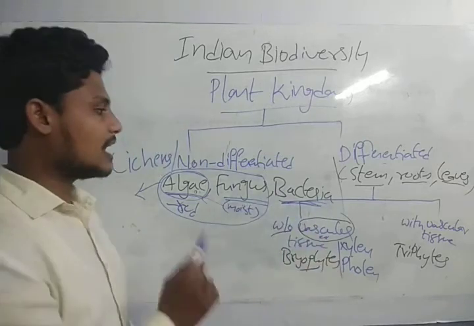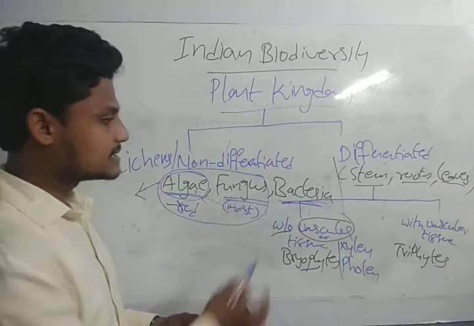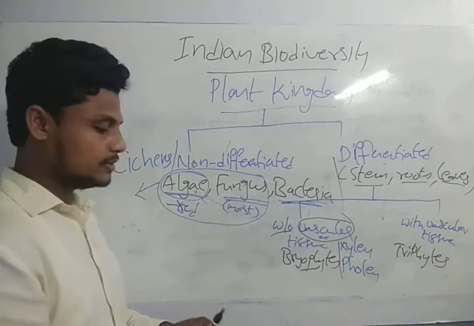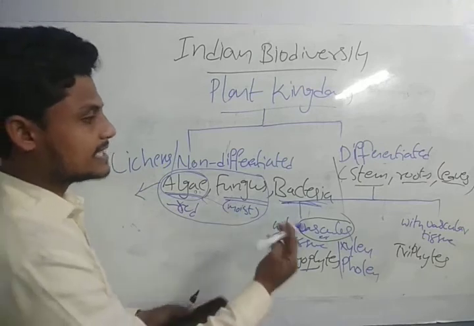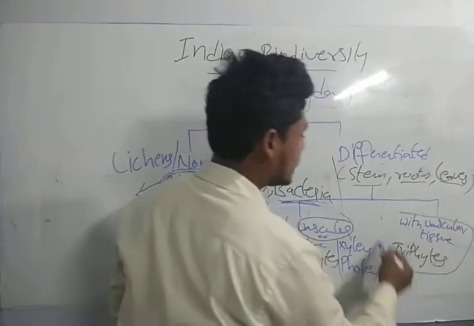After that, again, the vascular plants are classified into two parts. Taking this part, I am again starting my discussion.